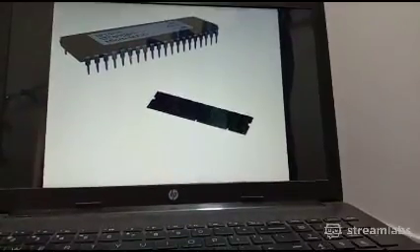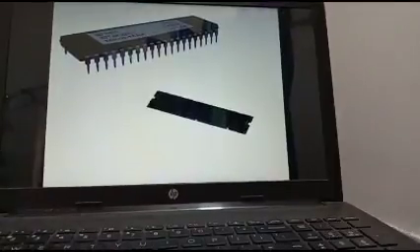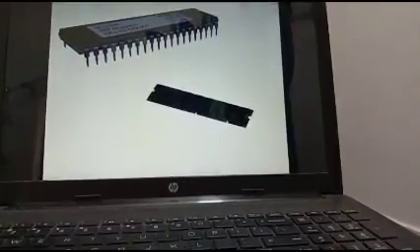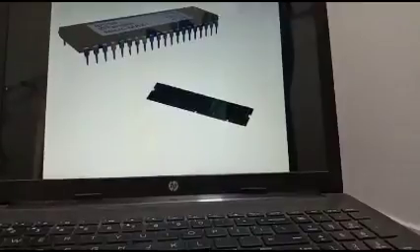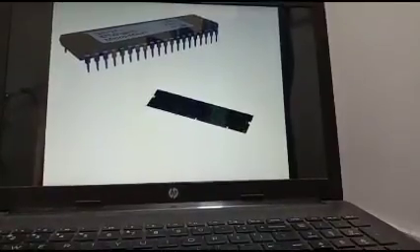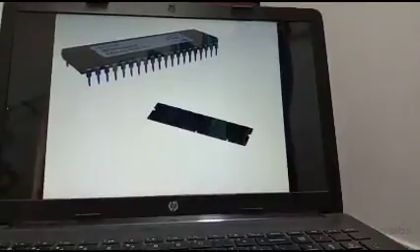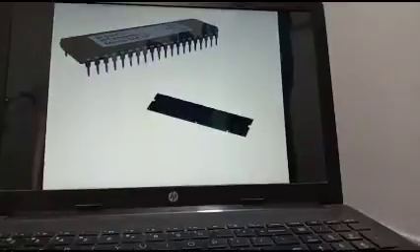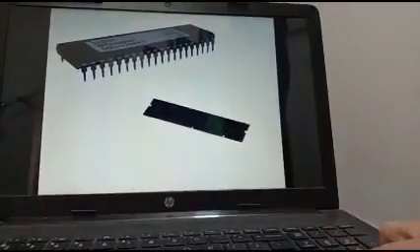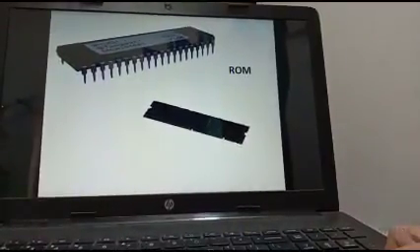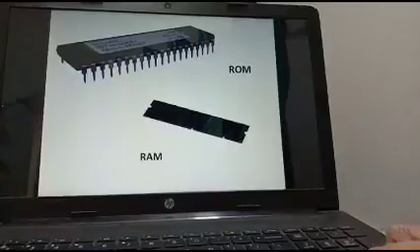Suppose your computer has a 2 GB RAM chip and you want to upgrade it. Upgrade means you want to increase its capacity. So you can add another RAM chip in your RAM slot on the motherboard. Got it? This first one is your ROM chip and the second one is your RAM chip.